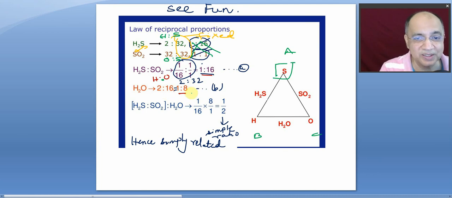Is 1:8. So direct compound, the ratio is 1:8, and in direct analysis, the ratio is 1:16. So these 2 ratios are simply related, because the ratio of the 2 ratios is a simple ratio, 1/16 by 1/8. So 8 goes up, so it becomes 1/2. Hence, the 2 ratios are simply related.